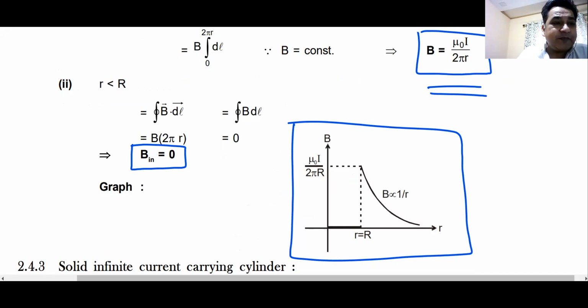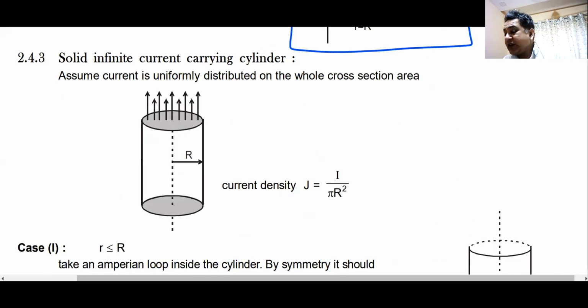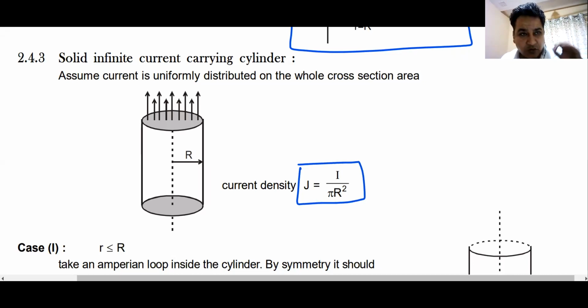So we can use this Ampere's law in basically these cases where the current carrying conductor becomes infinite. In those cases, we can definitely use this Ampere's law. For example, in this case of solid infinite current carrying cylinder. So this is a solid cylinder. Cylinders are always solid, and it has a current density J, which is I divided by pi r square. I hope you know how to find this out.